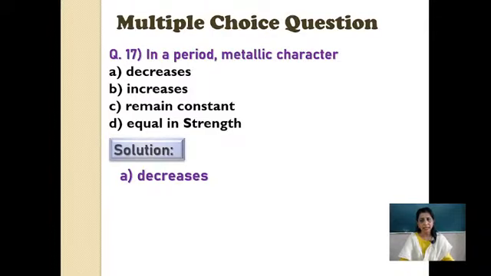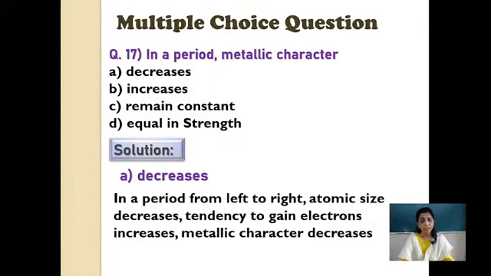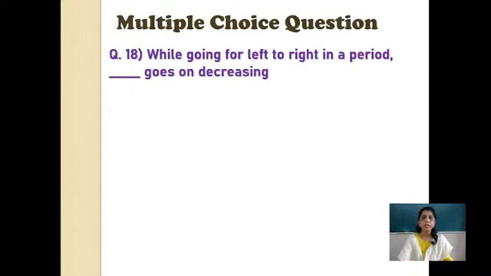Yes, the metallic character decreases, and what is the reason? In a period from left to right, atomic size decreases, tendency to gain electron increases, so metallic character decreases as metallic character is losing of electrons. Okay, satisfied. Let us go to next one.